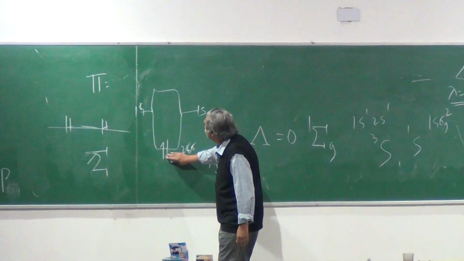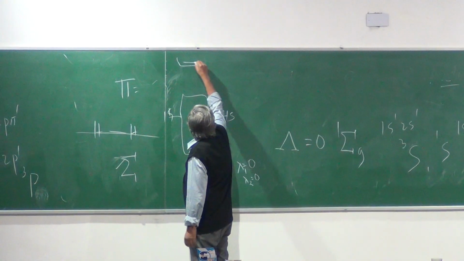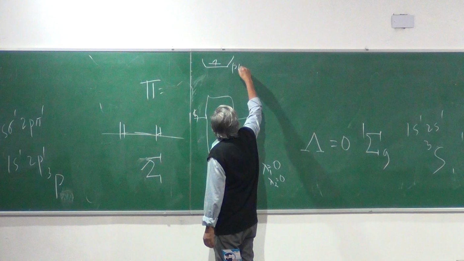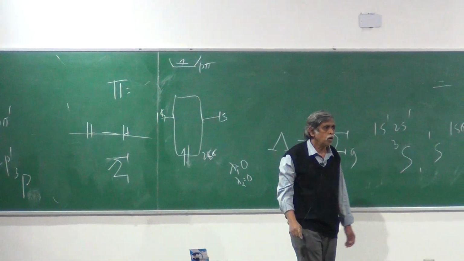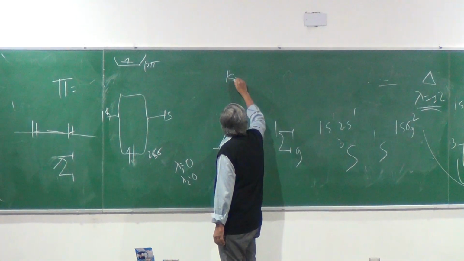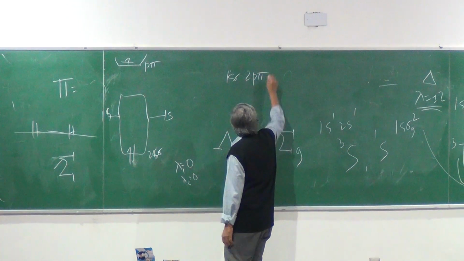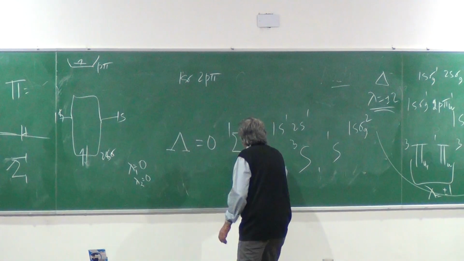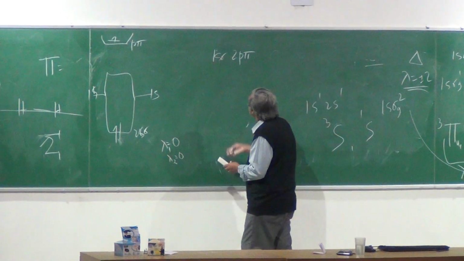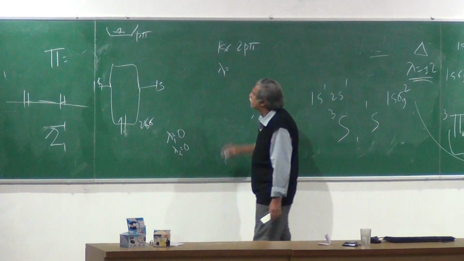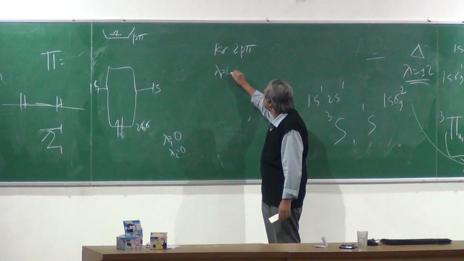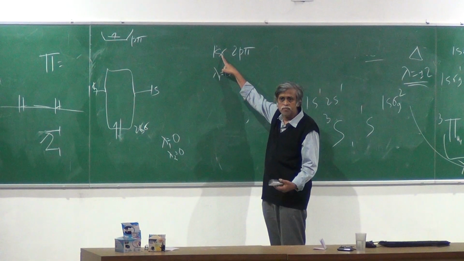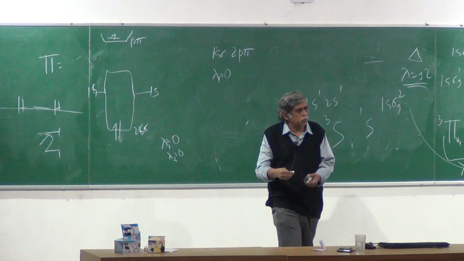Let's take this one. So the configuration is 1s sigma, 2p pi. What is little lambda 1? 0, because that is the first electron which is sitting in a sigma orbital.